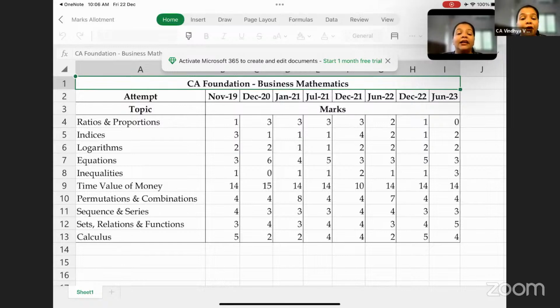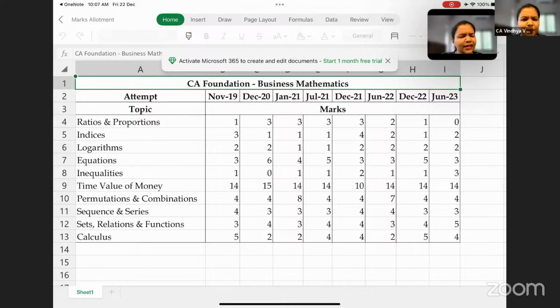If you observe very carefully, your chapter 4, that is the time value of money, has been given the highest importance, which means out of 40 marks, we have around 14 marks from that chapter. It has been almost a consistent 14 marks from that particular chapter. So you know that it is a very important topic. This topic I will be covering in tomorrow's morning session, that is from 10 to 1.